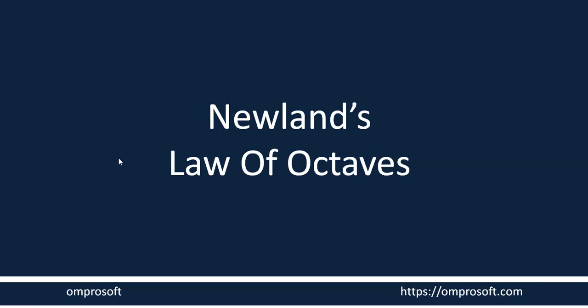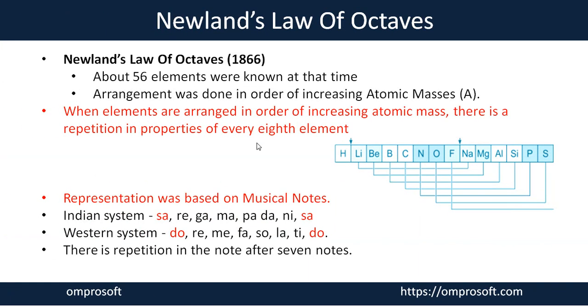With this session, we are going to discuss Newlands' law of octave. Who was Newlands and what did he say in his law of octave? Newlands, whose full name was John Alexander Reina Newlands, was a British chemist in the 19th century who worked on the periodicity of elements.